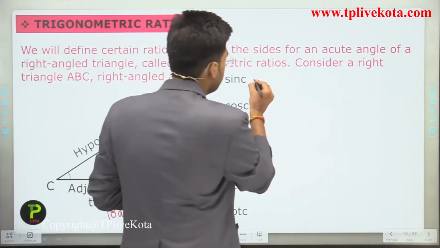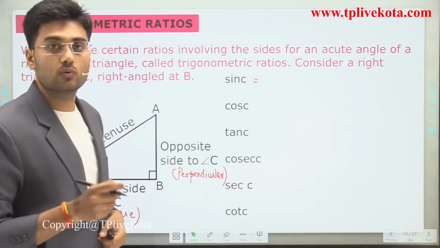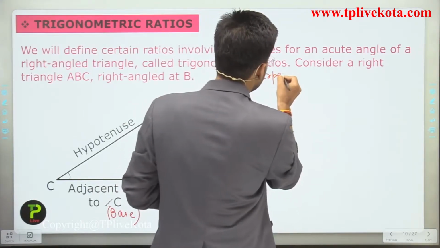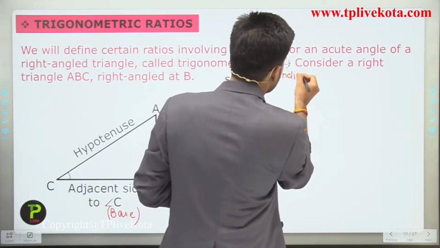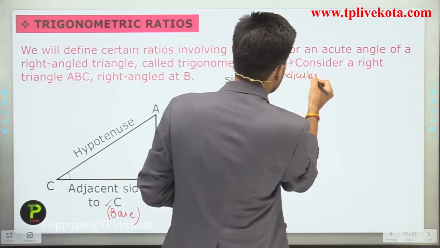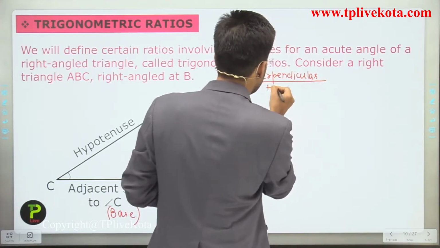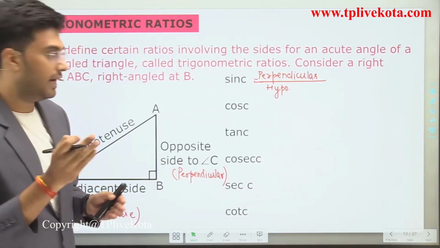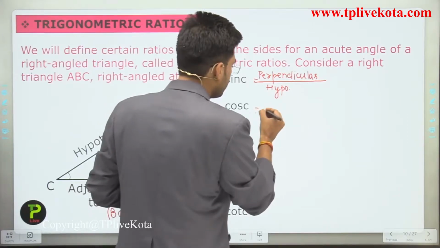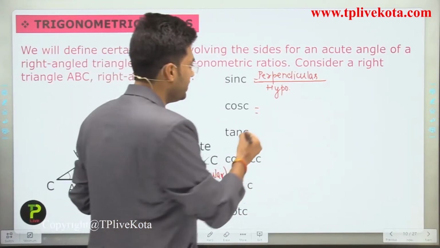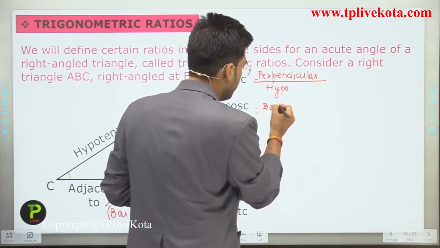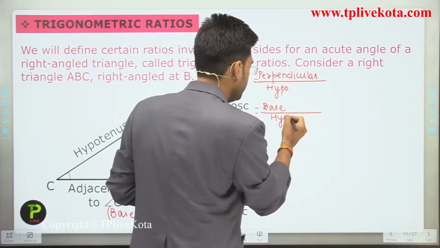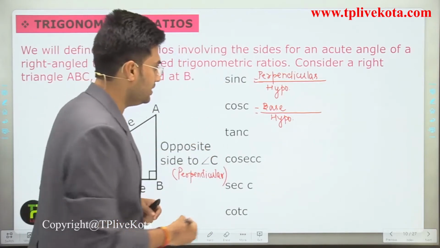Sin C is equal to perpendicular divided by hypotenuse. Cos C is base divided by hypotenuse.